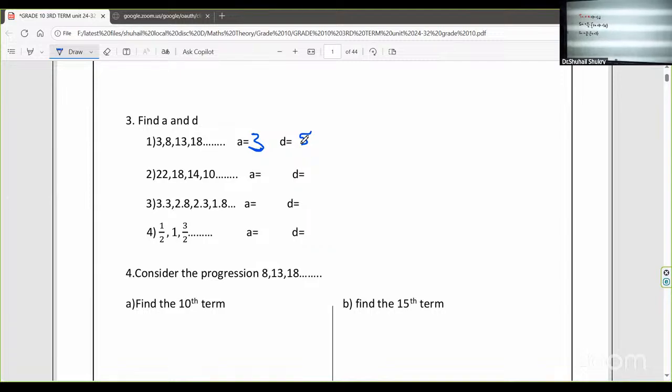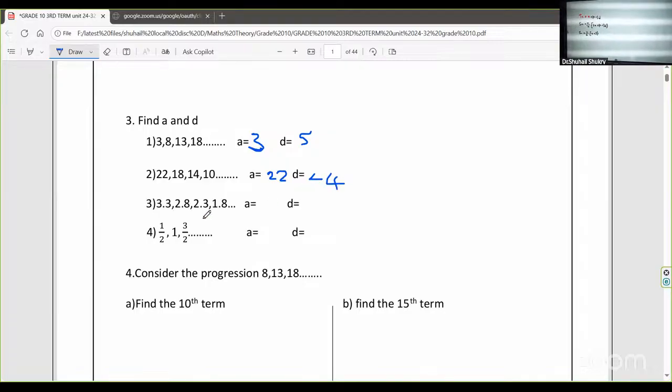Well done. See the second one. What is the A value for the second one? 22. Well done. What is the D value for the second one? Very important, it is reducing. 22 minus 18, it is reducing. So what is it? Minus 4. There you should write minus 4. Write that minus 4 there. Well done. Third thing.